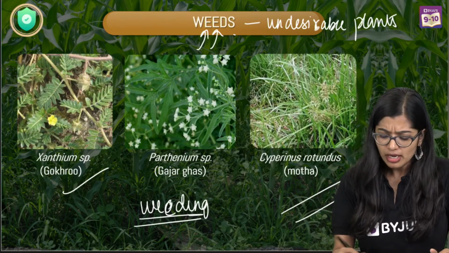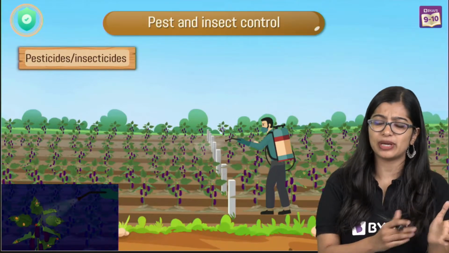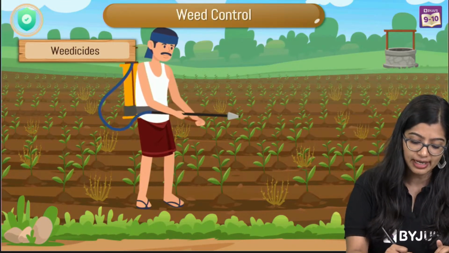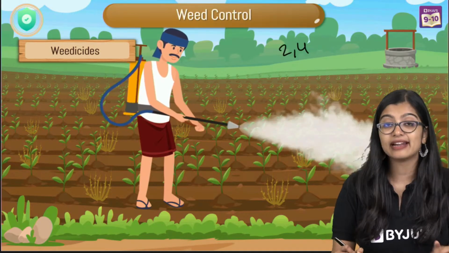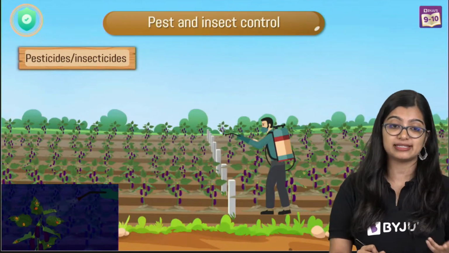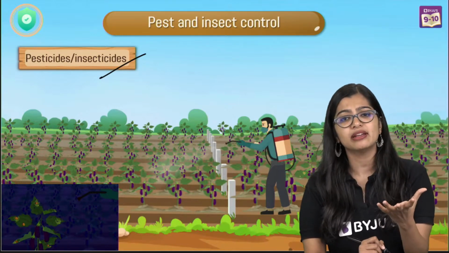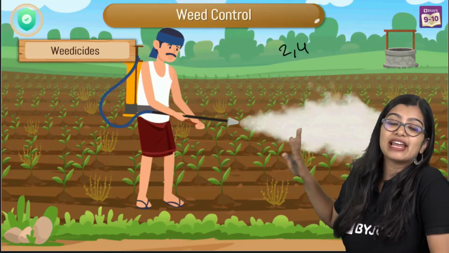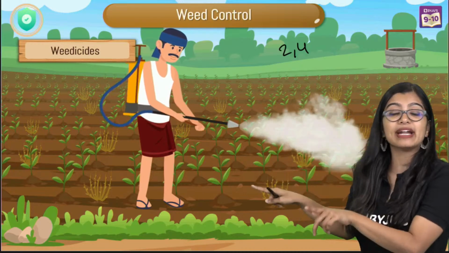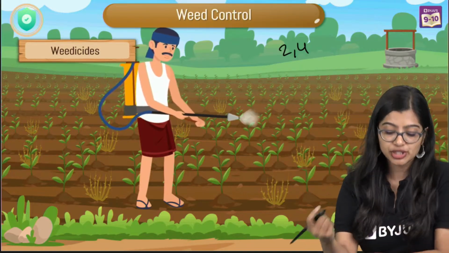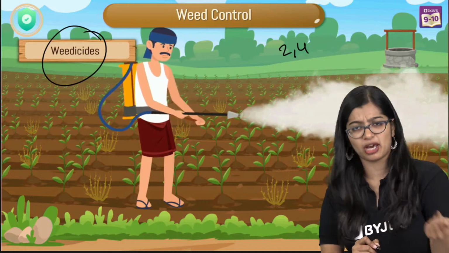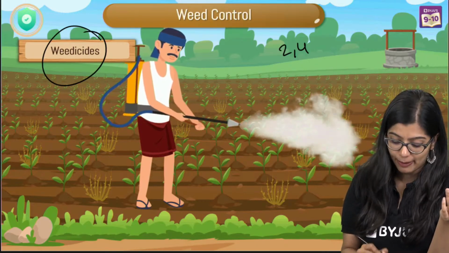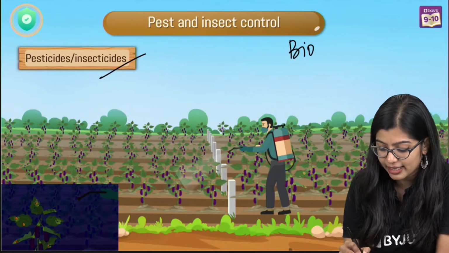Very good. Now, normally we see that in order to get rid of the weeds, we can either spray weedicides, right? So we can spray weedicides like 2,4-D, which will get rid of those unwanted plants that are there. And in the case of pests and insects also, we can spray pesticides and insecticides, and what will happen? We'll get rid of all of that as well. But the thing is, in both these cases, it's not very eco-friendly. Because again, we are depending on other chemicals. Which is why normally for weeds, what we do is we normally pluck it up, or we do it manually, right? Or in some cases, for pests and insects, we can use biological agents.